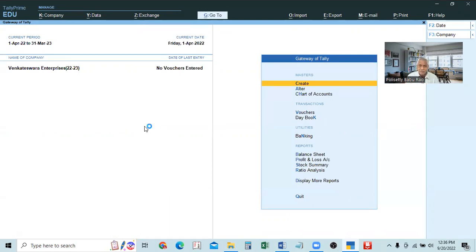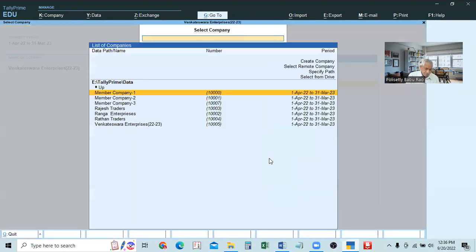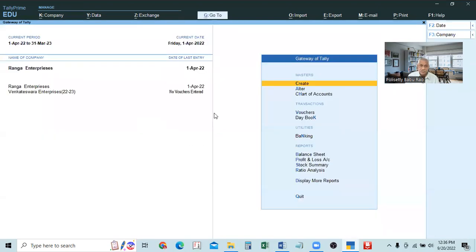In the select company page, the only work we can do is selecting the company. Then we will come to the Gateway of Tally. See here, the screen is Gateway of Tally. In this Gateway of Tally, the latest selected company will be highlighted here. That means we are going to work on this. Suppose we select another company, for example, Ranga Enterprises, then this will be loaded here. That is the latest one that will be highlighted, because if we select it, it means now we are going to work in this. Previously it was Venkateswara Enterprises.